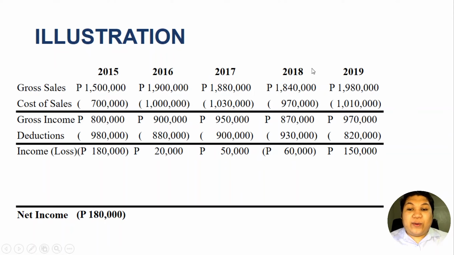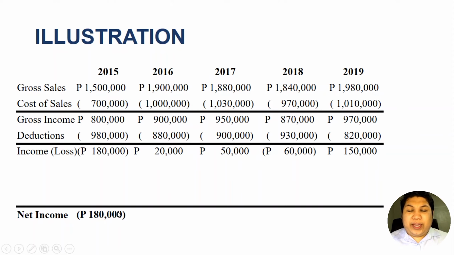However, we can only carry over this loss if there is a net income in the following years. In 2016, there is an income, and we know we can carry over the loss. However, the income in 2016 is not enough to cover the loss because the loss is 180 and the income is only 20,000. Therefore, there is another excess loss which we can still carry over.